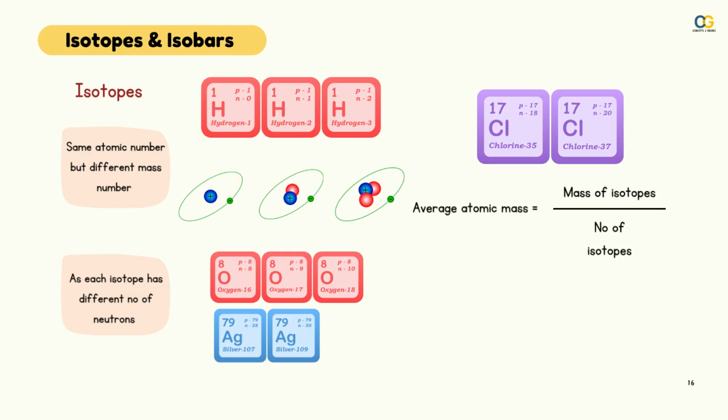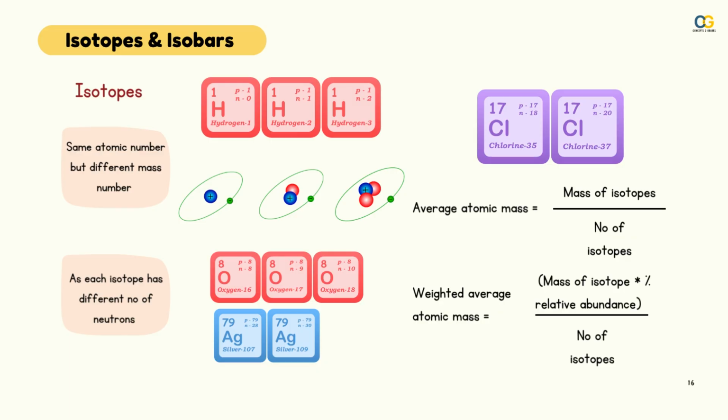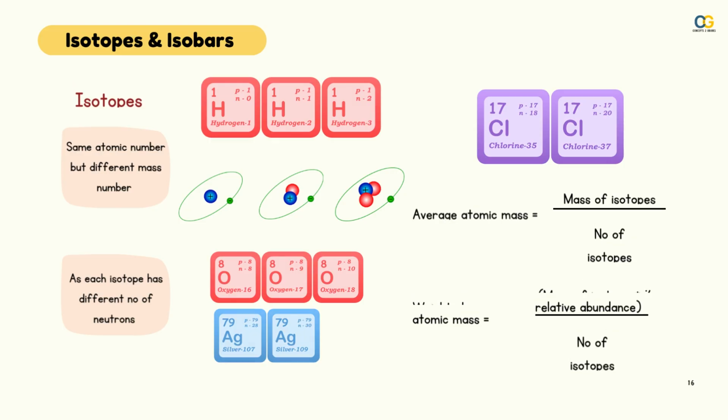Well, we can take the average atomic mass, where we take the mass of all the isotopes and divide it by the number of the isotopes. Well, this doesn't consider the abundance of each isotope in nature. Hence, we use the weighted average atomic mass, where the mass of each isotope is multiplied by its percentage relative abundance and added together, divided by 100 to give an average weighted atomic mass, which is the final atomic mass of that element.